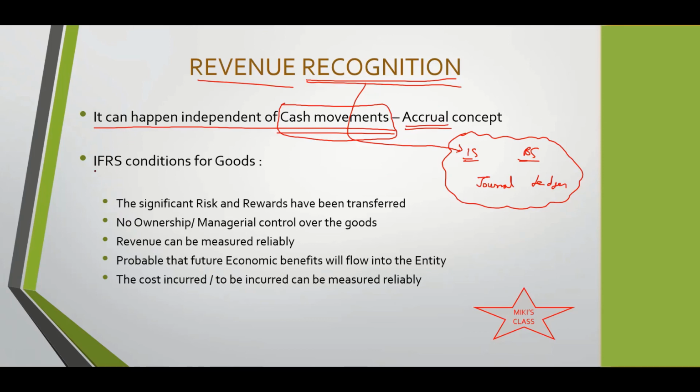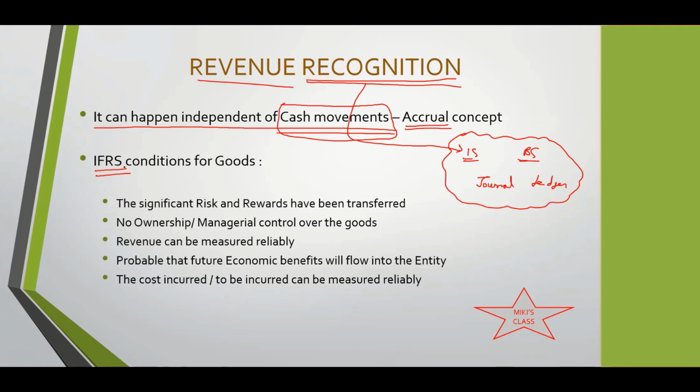So here we are discussing, the rules for IFRS are a little different from the rules for GAAP. See, the sum and substance of all of this, if you think about it, the overall concept is the same. You should have transferred the risk and the rewards to the other person.